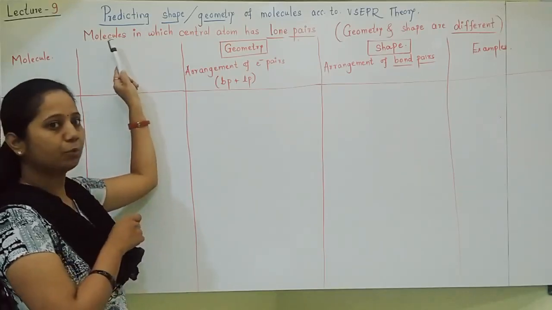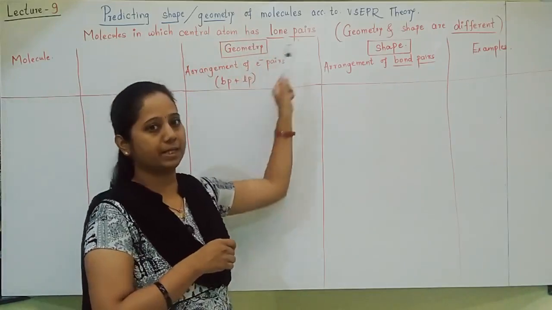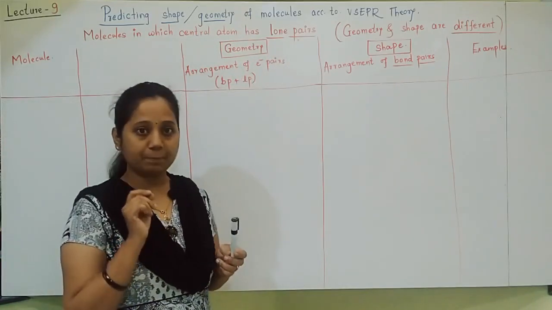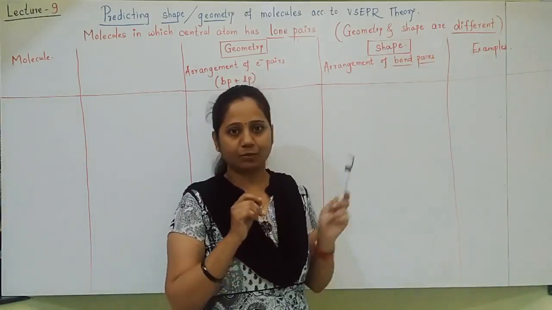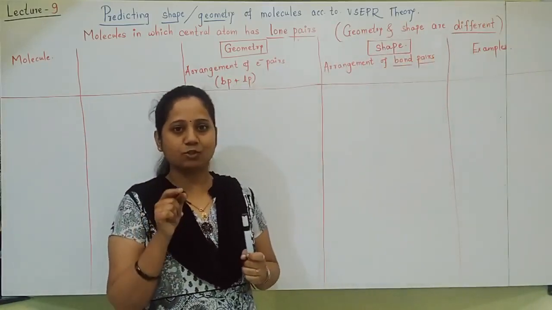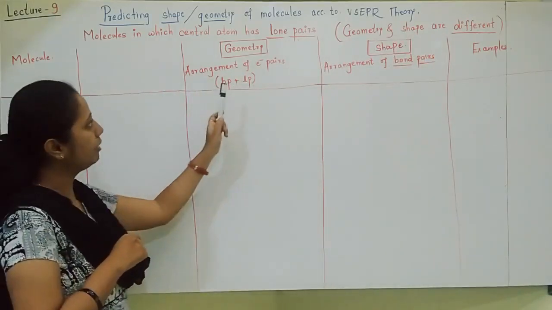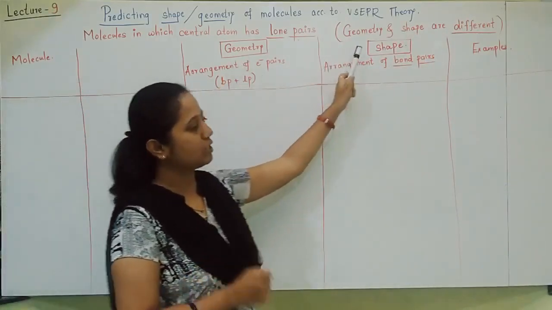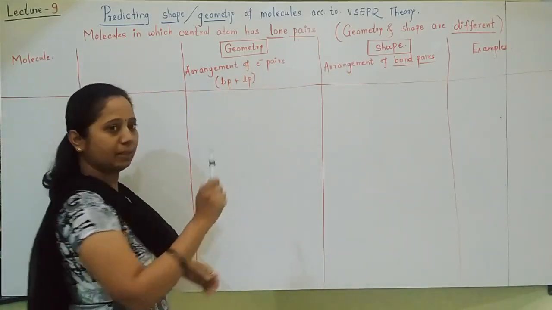Which type of molecules? Molecules in which the central atom has lone pairs. Lone pairs are present, so geometry and shape are different. So I have made 2 different columns. One is for geometry and one is for shape of the molecule. What is the difference between geometry and shape?